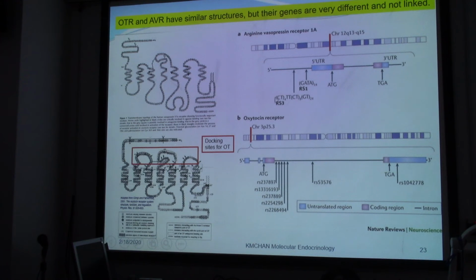There are mutations noticeable in the arginine vasopressin receptor 1A. There are insertions here with different lengths, in the 5' flanking region. But for the oxytocin receptor, the intron here would have several different mutations that would affect the function or the expression of the oxytocin receptors.